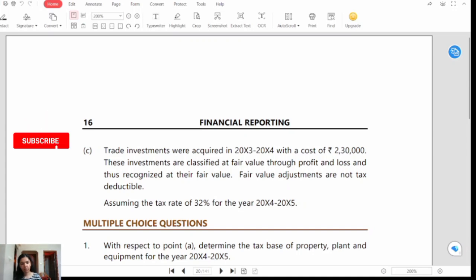Based on what we read out from the question, the company wants to calculate the deferred tax asset or liability. Hence, mostly Ind AS 12, that is income taxes, which deals with deferred tax calculations, tax base and temporary differences, is applicable in this case. Additionally, in some questions we might consider provisions from Ind AS 16, that is property, plant and equipment, Ind AS 38, that is intangible assets, and Ind AS 109, that is financial instruments. So wherever applicable, we might consider provisions from these Ind AS as well.